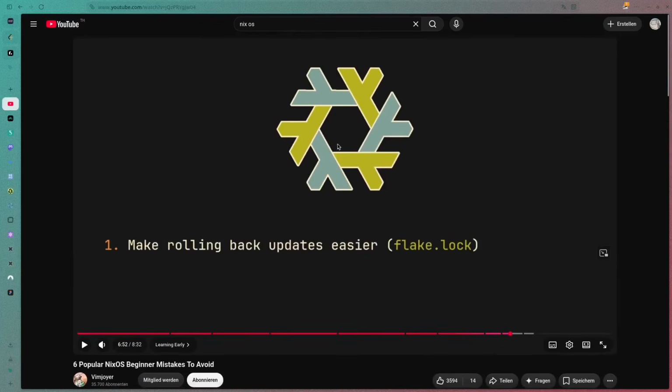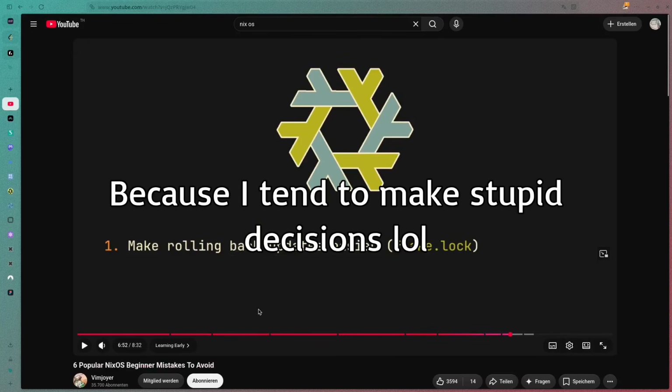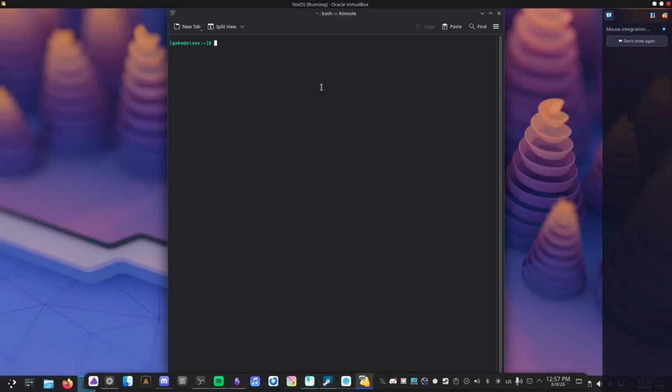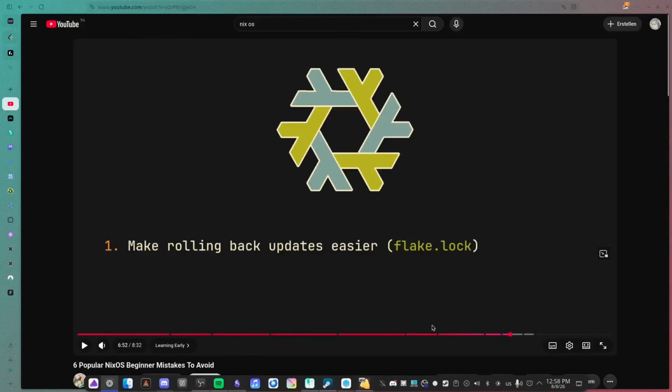Luckily from this guy, I learned popular beginner mistakes to avoid. Luckily, one of the things I did was garbage collecting, so this is really good that I did that. One thing I did though was quite a small issue, because for those who don't remember, I used nix-env -iA and then installed something. This is a bad approach because you need nix-env to uninstall it then. From what I remember, you gotta use nix-shell.